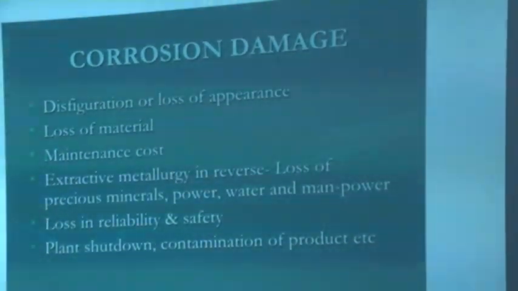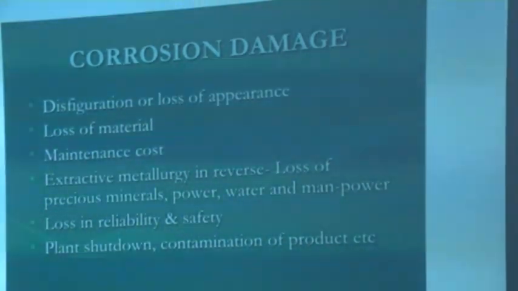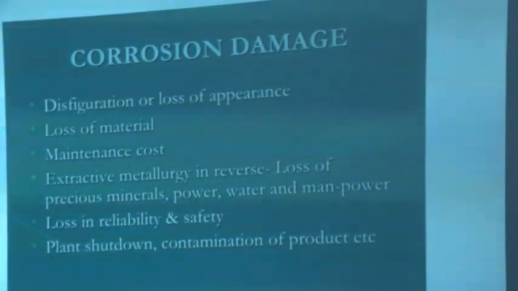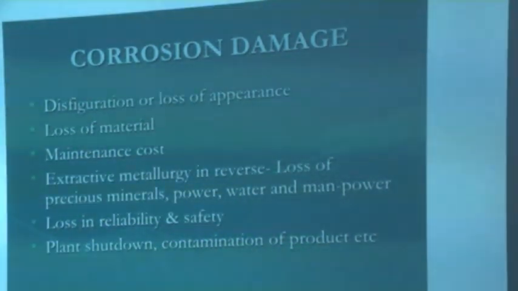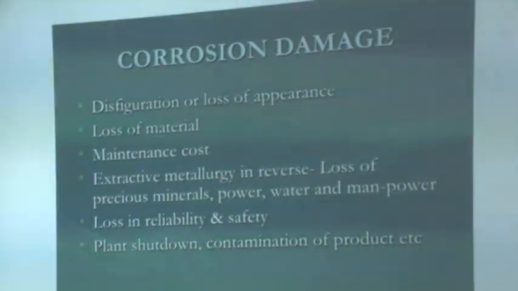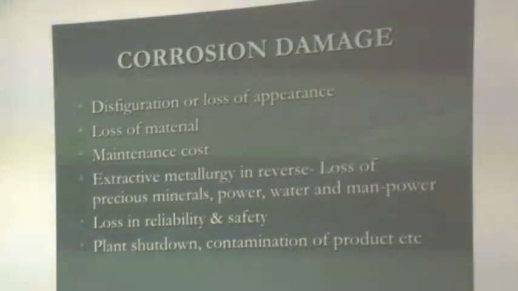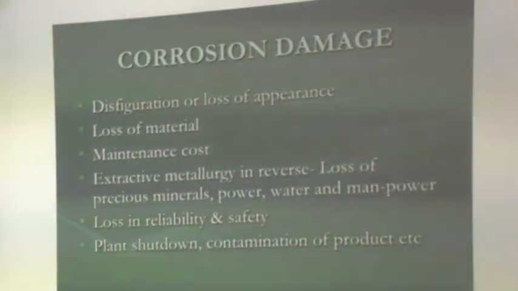So what is the damage actually caused by corrosion? It is disfiguration or loss of appearance. The metal loses its appearance, which leads to material loss, which again leads to maintenance cost. By extractive metallurgy, we manufacture metal in the pure form from the earth's crust, but it has to be done again. So that is the repeated process we are suffering. And there is loss in reliability and safety. People working in the industries suffer due to this type of material failure, which can lead to loss of human life.